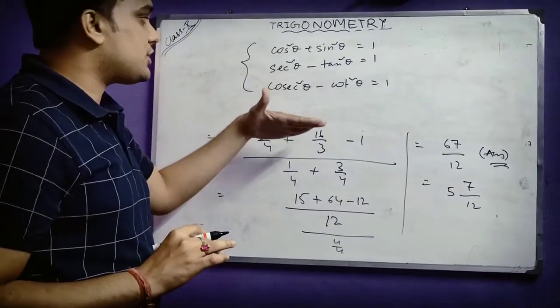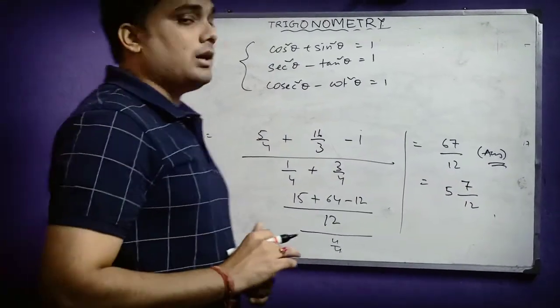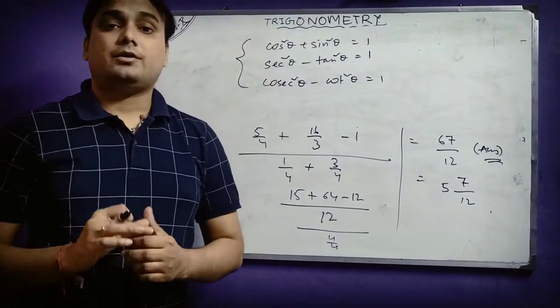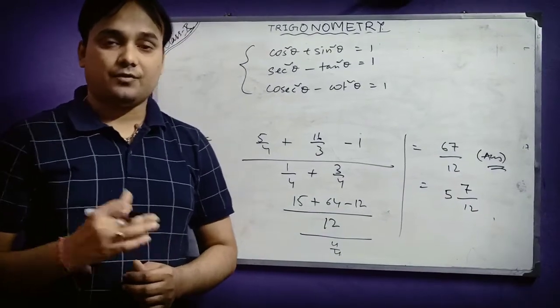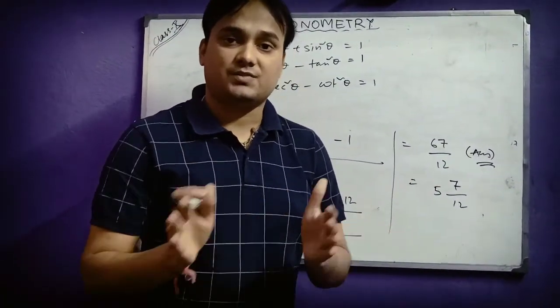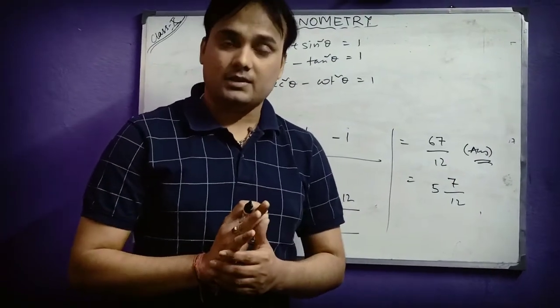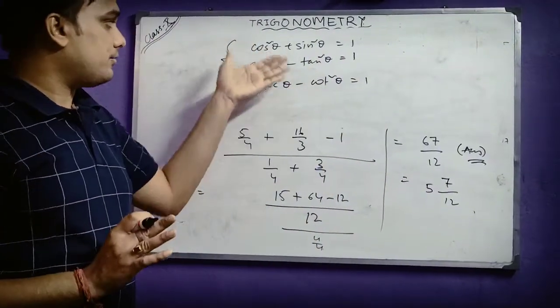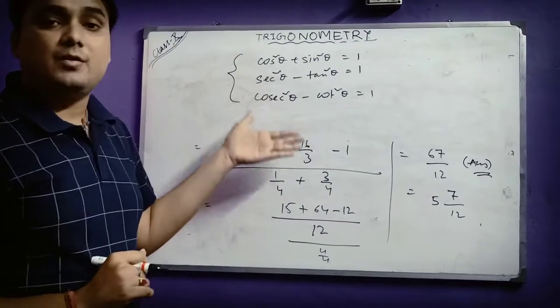So these three relationships are very important to prove the different trigonometric identities. You will be facing few trigonometric identities where you will be asked to prove the two statements. LHS, RHS will be given there. You have to prove those things. Then this formula of trigonometry will be highly required there.